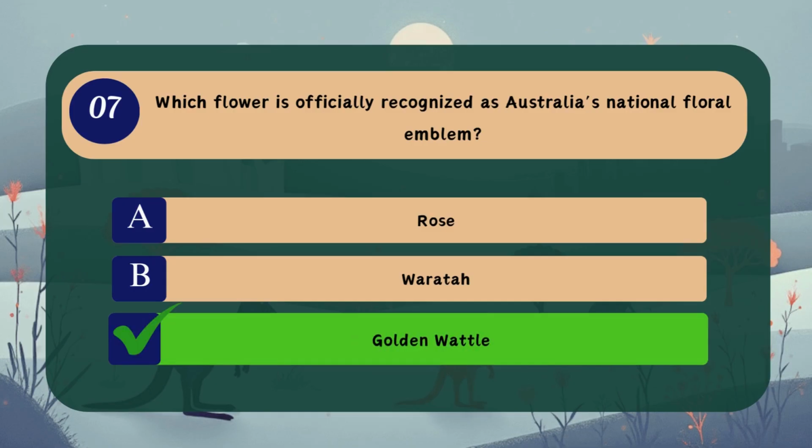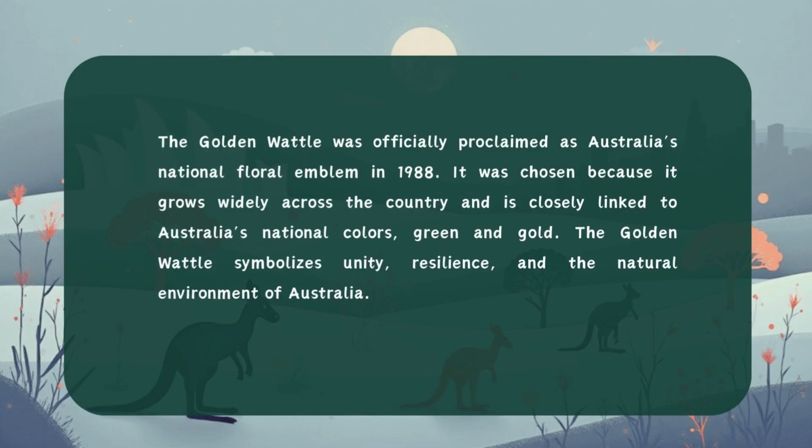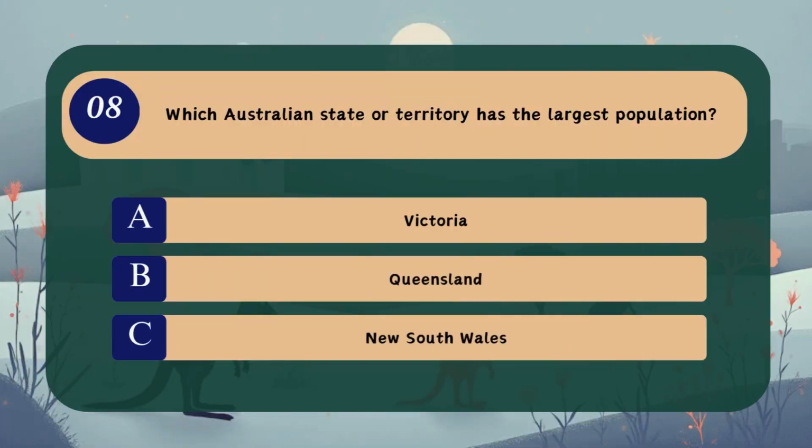Correct answer, C. Golden wattle. The golden wattle was officially proclaimed as Australia's national floral emblem in 1988. It was chosen because it grows widely across the country and is closely linked to Australia's national colours, green and gold. The golden wattle symbolises unity, resilience and the natural environment of Australia.